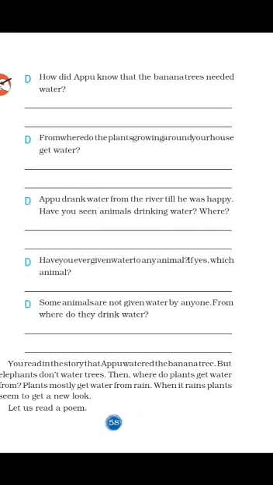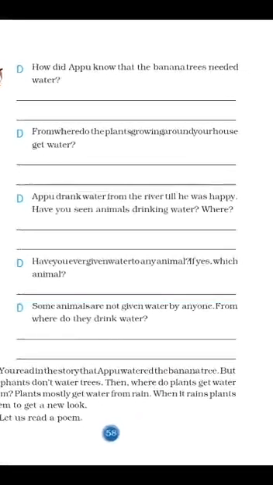Okay, the next question, from where do the plants growing around your house get water? We will be having plants at home or nearby places. From where do they get water? In the sense when it rains, when it pours, it gets water, otherwise we will be watering the plants. Yes, this is the answer for the second question.